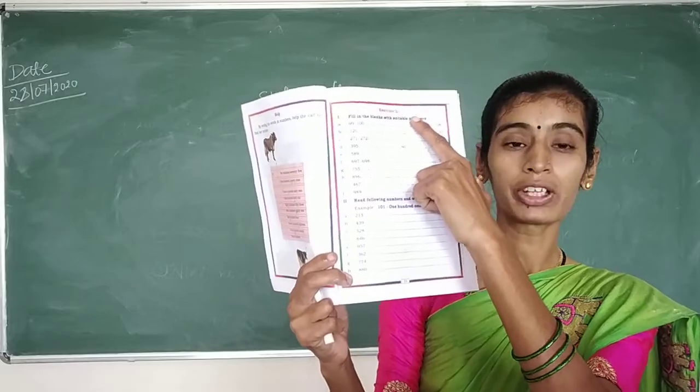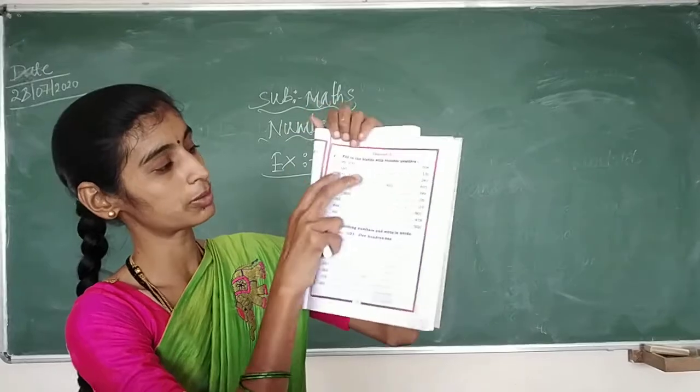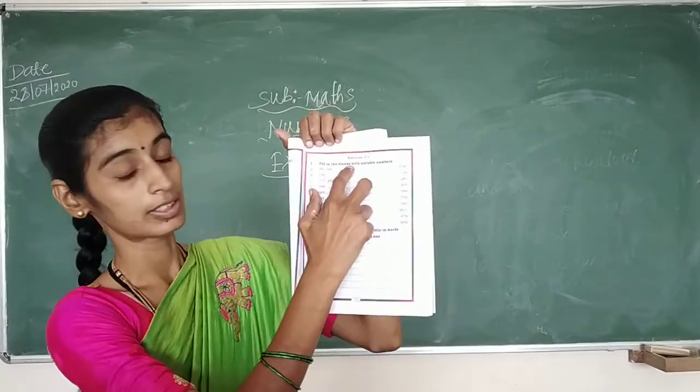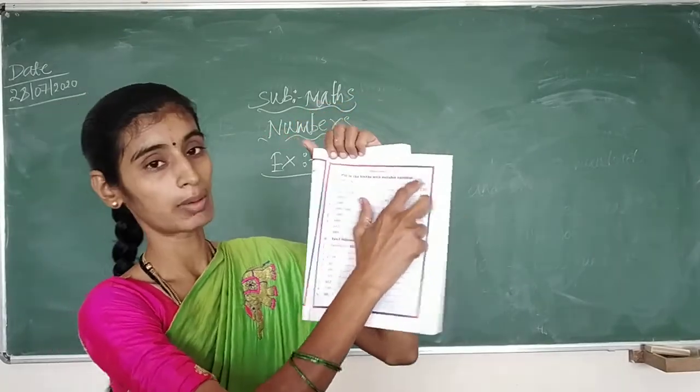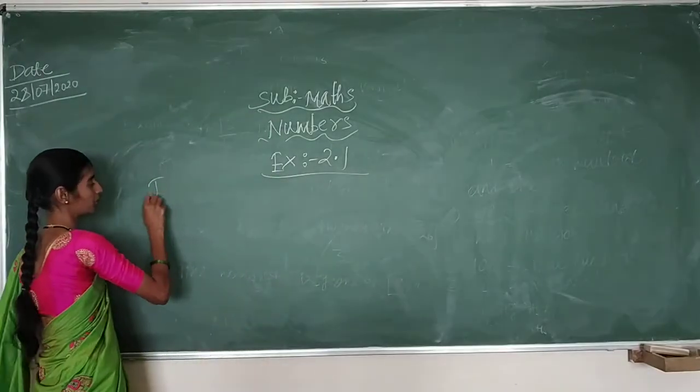Exercise 2.1. So, the first bit, all of you can see, is fill in the blanks with suitable numbers. You have to open page number 33.